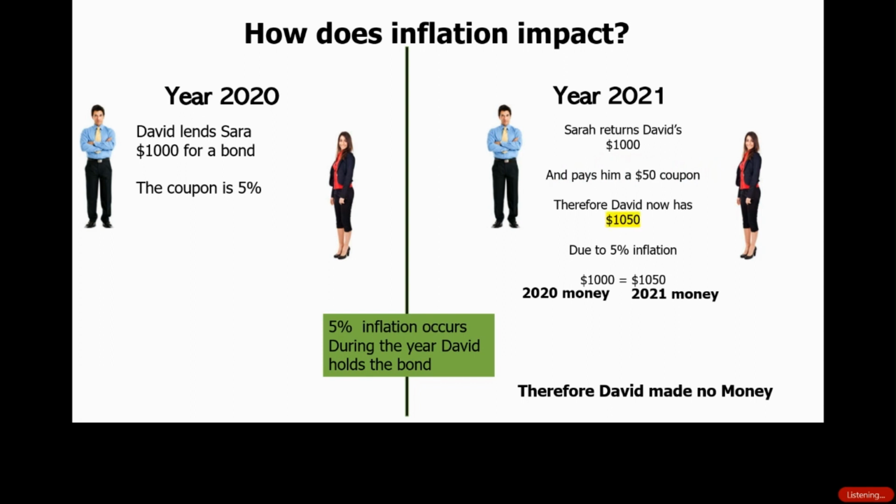Therefore, David has $1,050 in 2021. But due to the 5% inflation, the $1,000 in 2020 money is actually equal to $1,050 in the 2021 money. So those two numbers are equal. So even though David might think he made $50, David actually made no money because his buying power is exactly the same in 2021 as it was back in 2020.